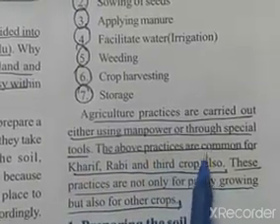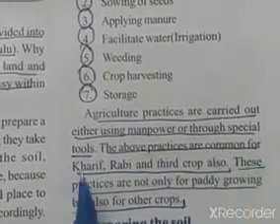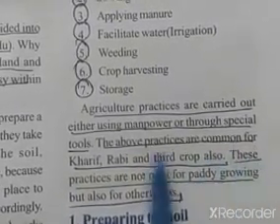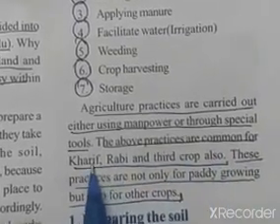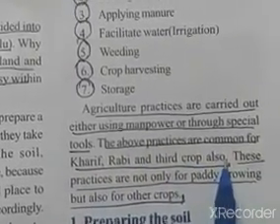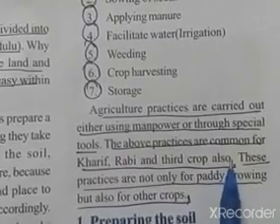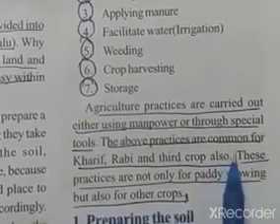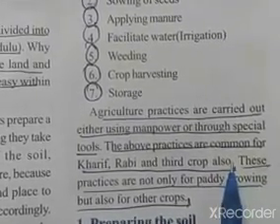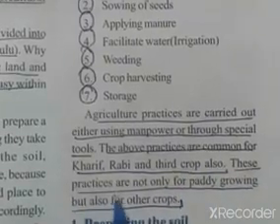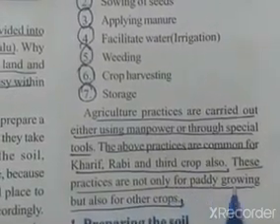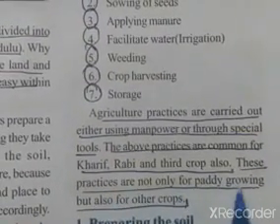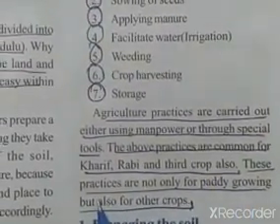The above practices are common for kharif and rabi and also the third crop. These practices are common for kharif, rabi and third crop also. Now we are in the third crop season. Kharif is completed, paddy completed. Next, rabi, black gram season also completed. Now we are in the third crop season. These practices are not only for paddy growing but also useful for other crops.